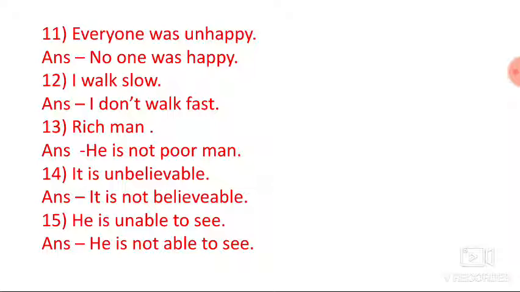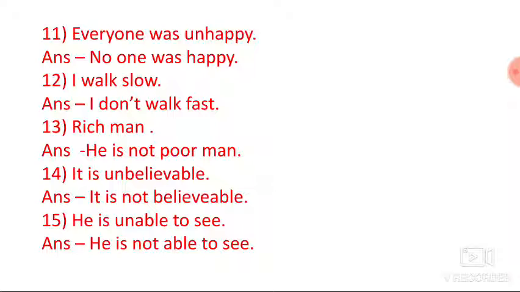Number 13 example: rich man. Sorry, again by mistake the sentence is missing here. He is a rich man. That will be the sentence here. Answer: he is not a poor man. I am going to explain number 13 once again. He is a rich man. Students, by mistake these words were not typed here, so please adjust and write the proper sentence. This is the question of number 13, and the answer is he is not a poor man.